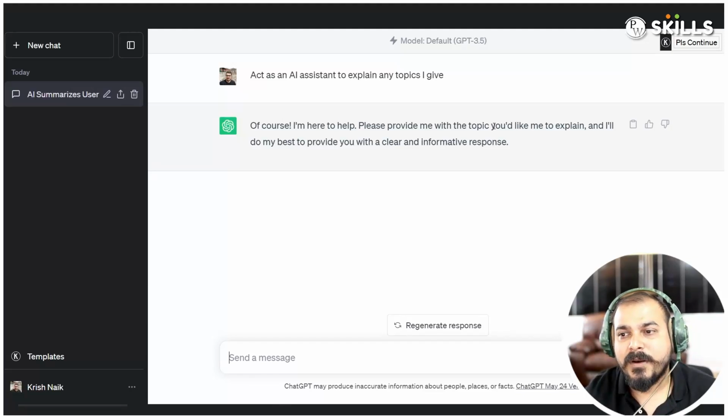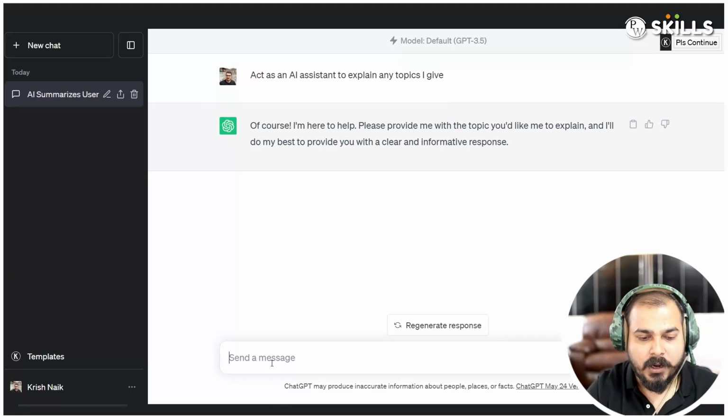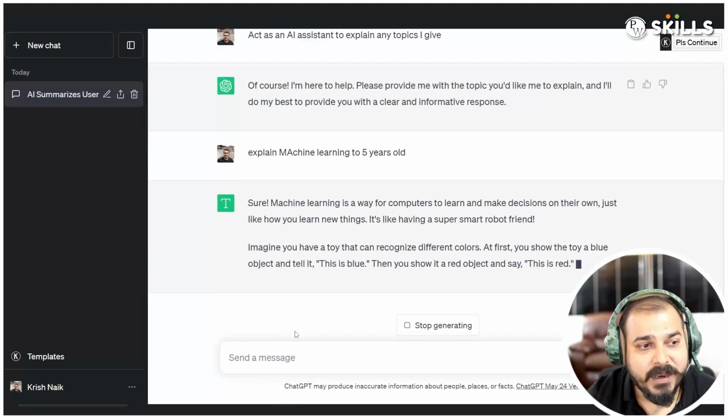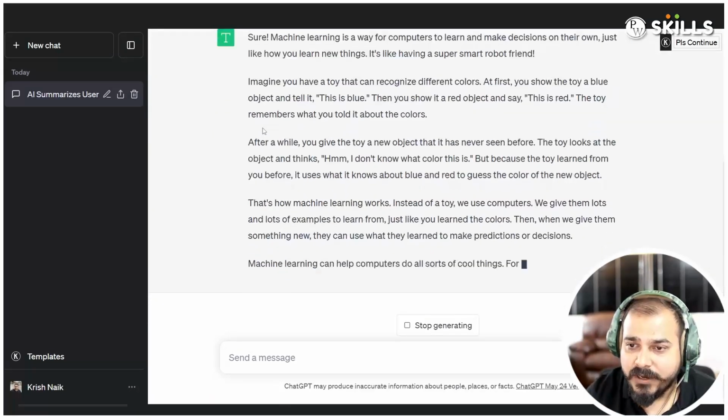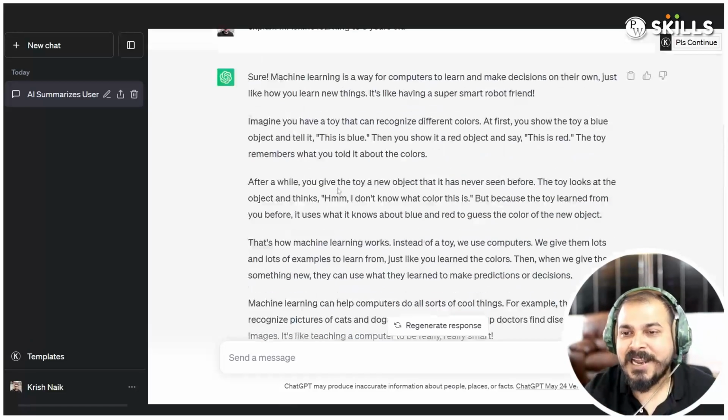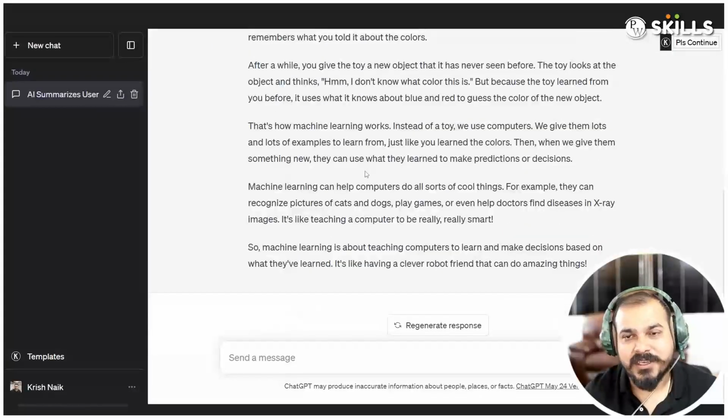Of course, I'm here to help. Provide me the topic you would like me to explain. So let's say I say, explain machine learning to a 5 years old, right? Now see, when I say explain machine learning to a 5 years old, it will give you the answer in a very simplistic manner, telling how we would explain it to a child itself. Okay?